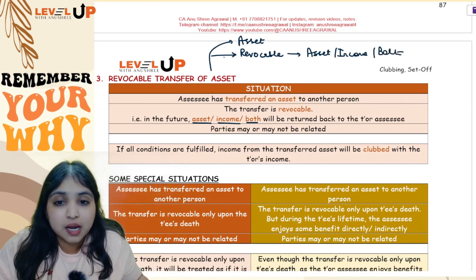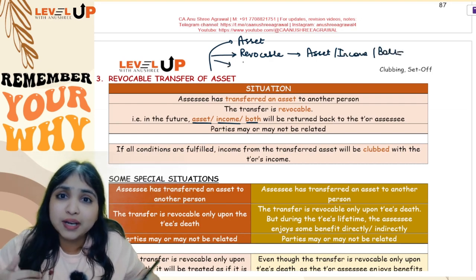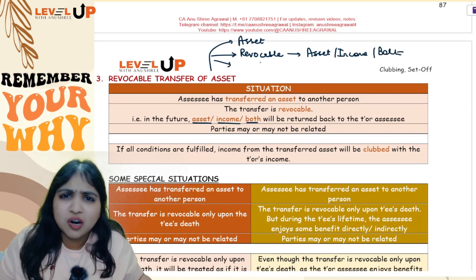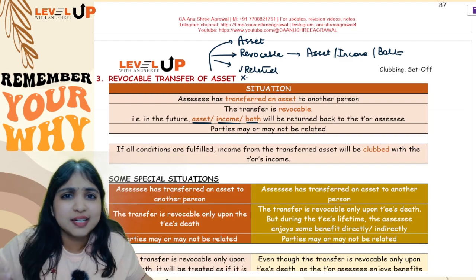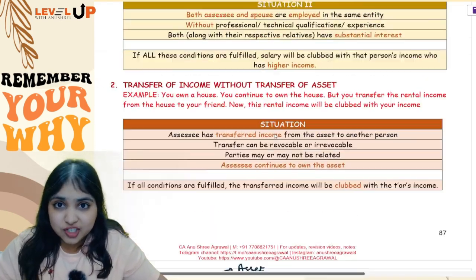Okay. Then comes the third point, that who are the parties? Are they related to each other? Not necessary, guys. They may be related to each other. They may not be related to each other. It doesn't matter. See, totally 3 adjustments we've learned till now.